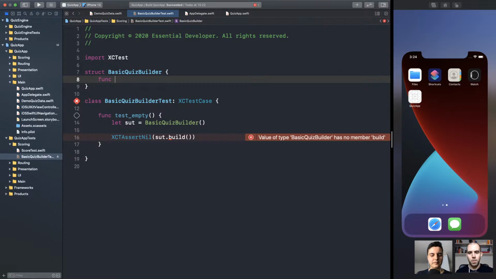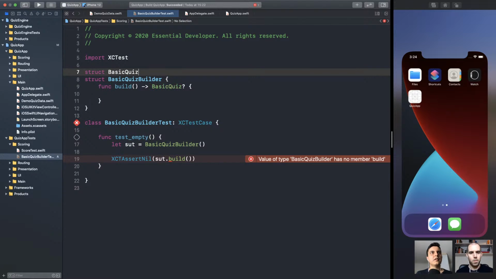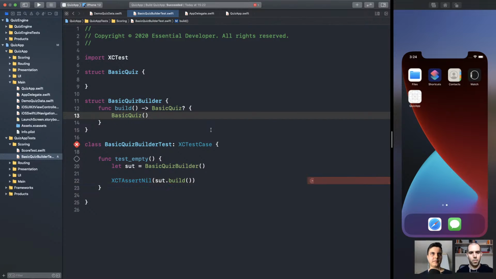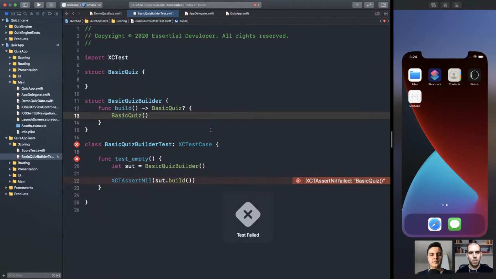So build should return quiz, basic quiz, optional. So let's just return a basic quiz because I want to see a failing test first. If we return nil, we're going to see the passing test. Make sense? Okay. I want to make sure that this test can fail. Boom. Failing. Fantastic.